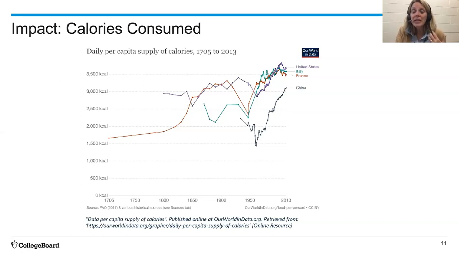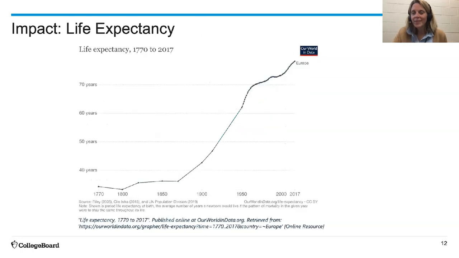But what we're seeing here is that all of a sudden people had more access to that food. Why is that important? It impacts life expectancy. A steady source of food helps you to fight off so many different diseases. And so if we take a look here, at these revolutions and how having access to more food, more calories on a daily basis, allows people to live longer.